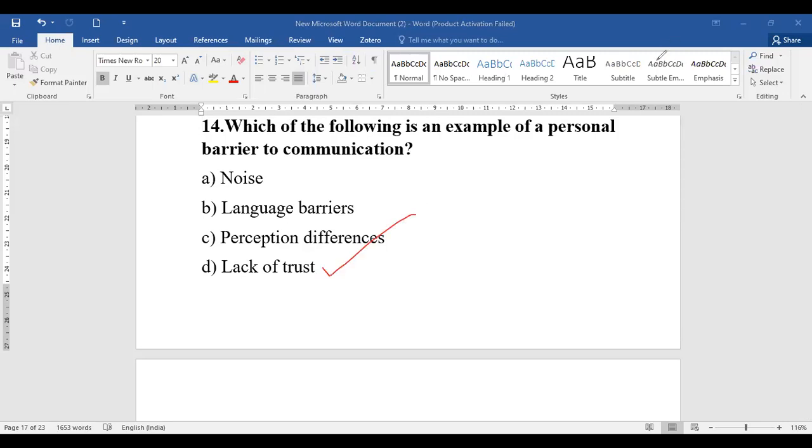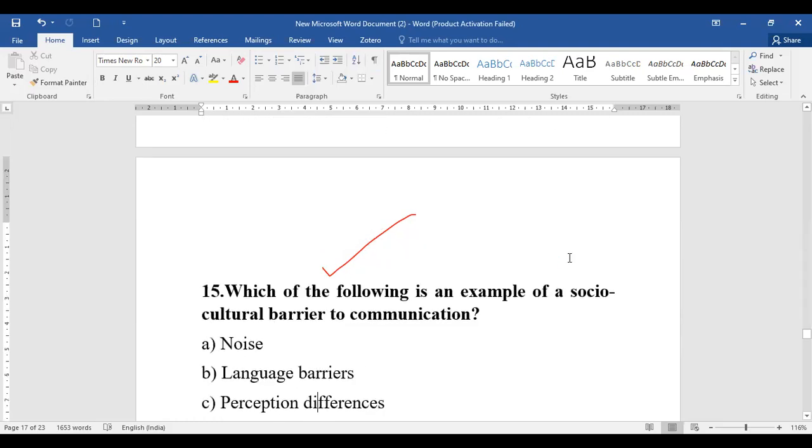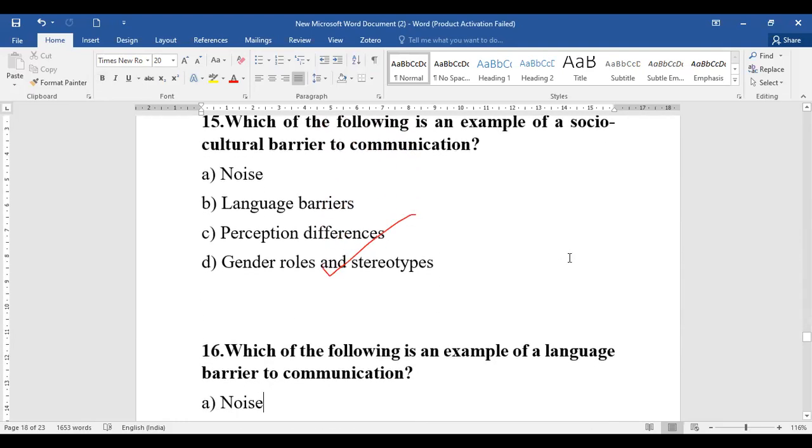Okay. Now coming to the next point. Going to the next question, that is question number 15. So let's see what the question is all about. Okay, let me clear all the drawings. So question 15 is which of the following is an example of socio-cultural barrier?